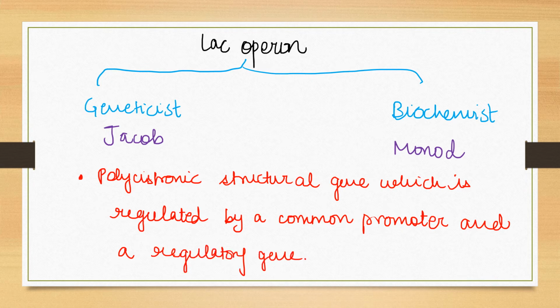We need to know that these types of operons are common in bacteria and they are of various types.